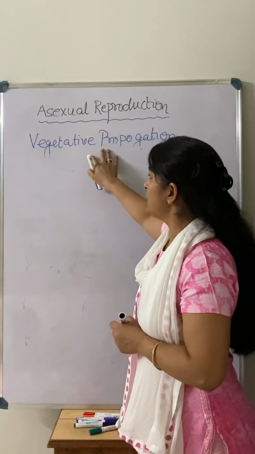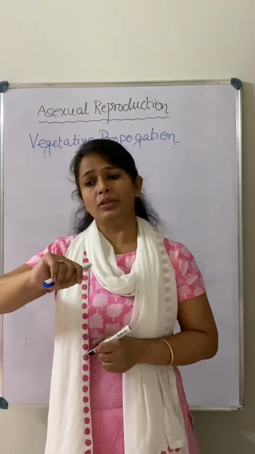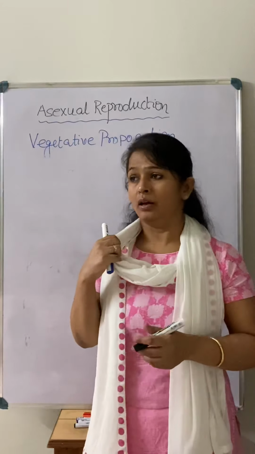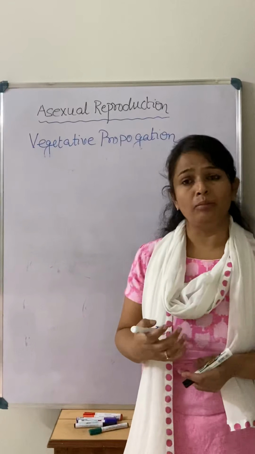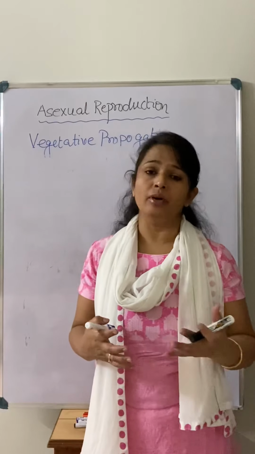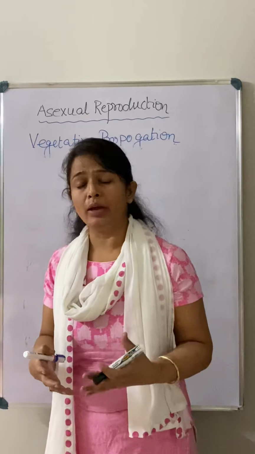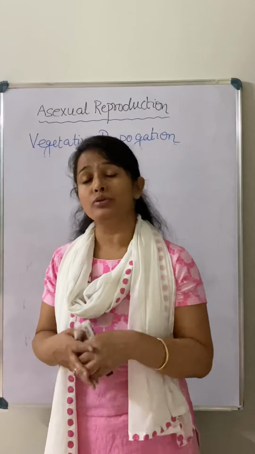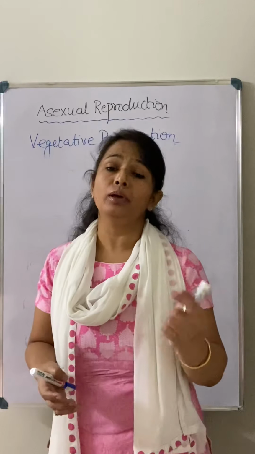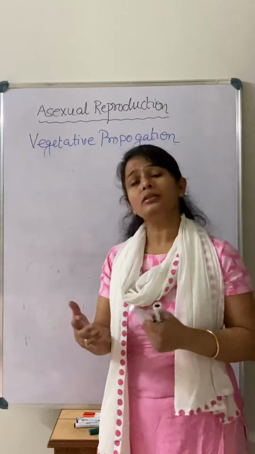In vegetative propagation we can obtain a plant in a very short duration, right? For the normal method of reproduction we have to wait for the maturation of the plant, meaning the flower should form, pollen and egg inside the ovary should form, then there is a fusion between them, and after that a seed forms, and when we sow that seed, a new plant forms. That is the normal way.